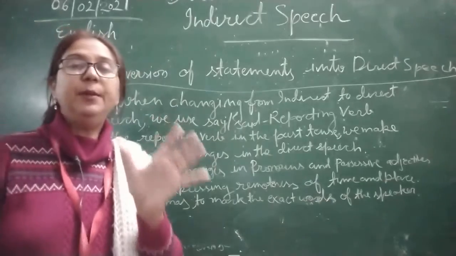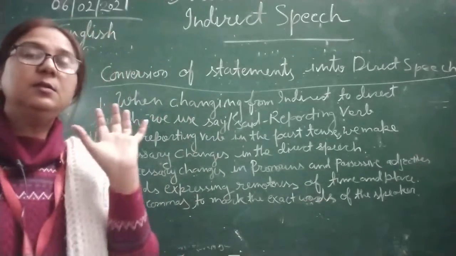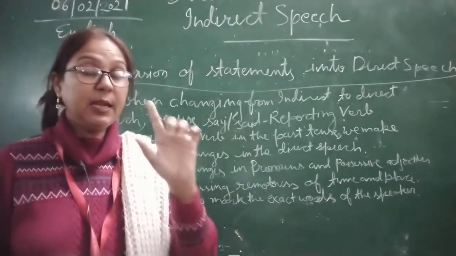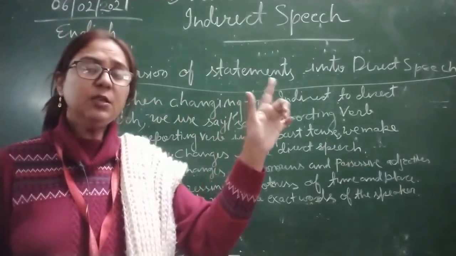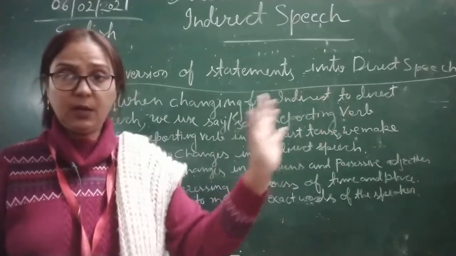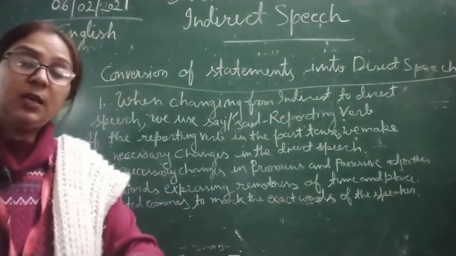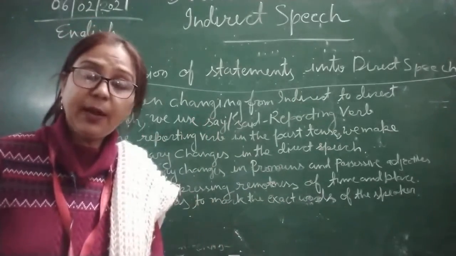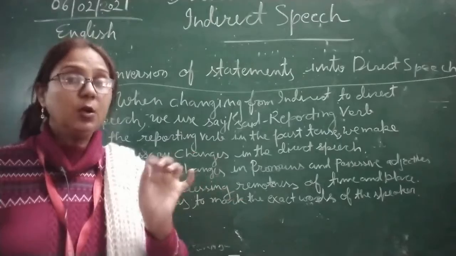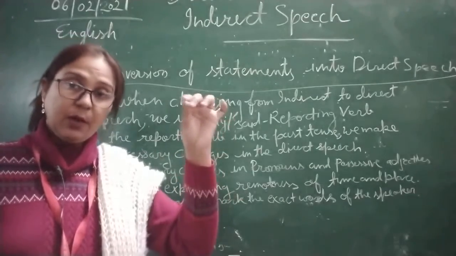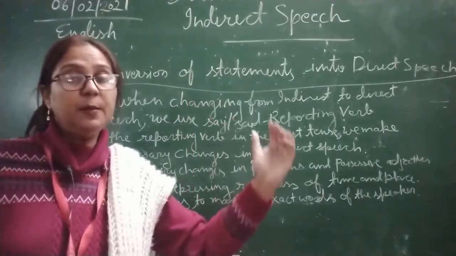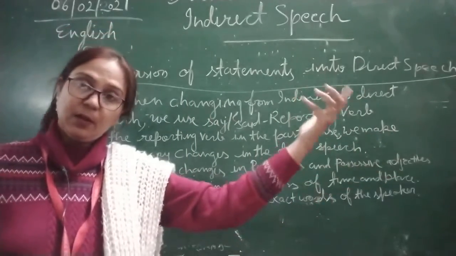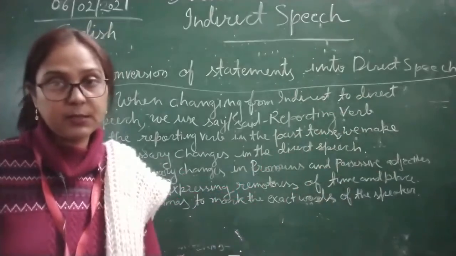Suppose I give you an example. Rohan said, written in indirect speech: Rohan said that he was playing outside in the evening. Here we will change it into direct speech. So what we will write? Rohan said, comma, inverted comma start, I am playing outside in the evening, inverted comma close and full stop will be placed.